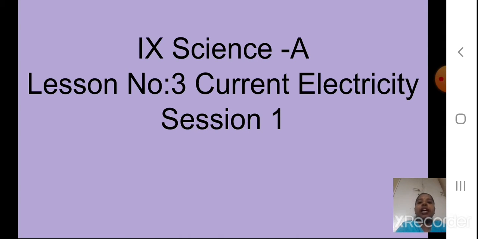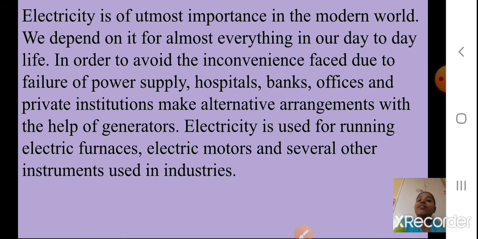We are going to start with the first concept, which is electricity. See here, students, electricity is of utmost importance. In the modern world we depend on it for almost everything in our day-to-day life. You are using electricity every day.